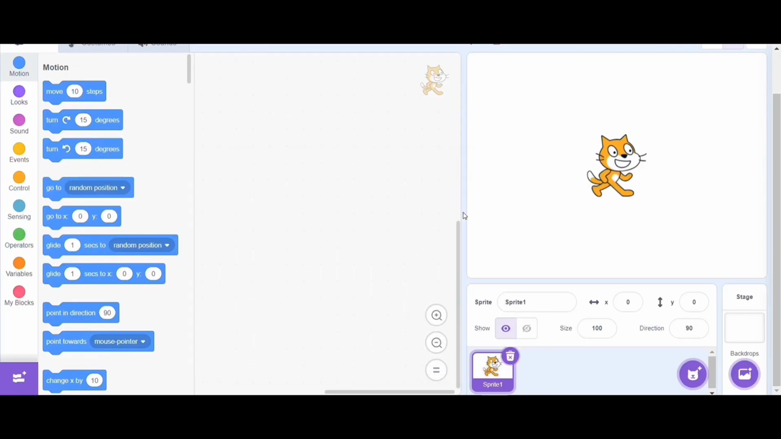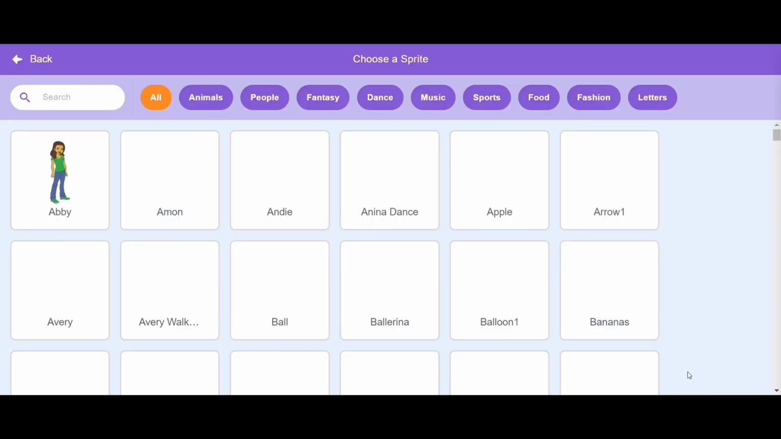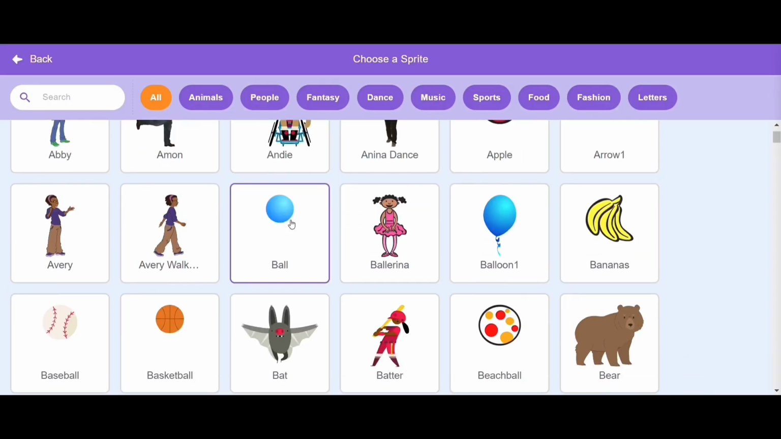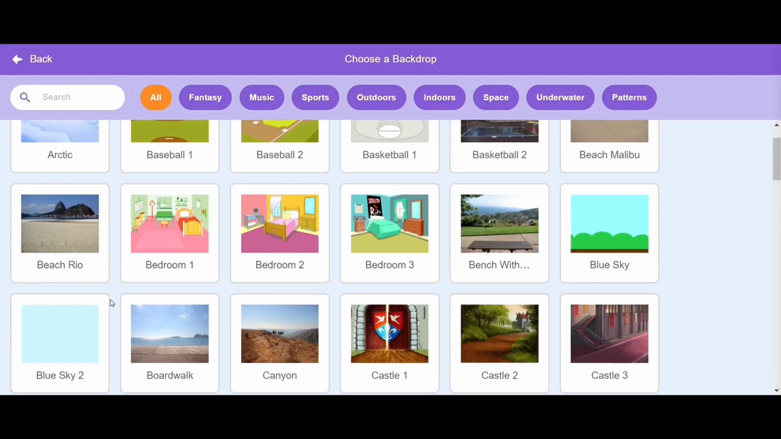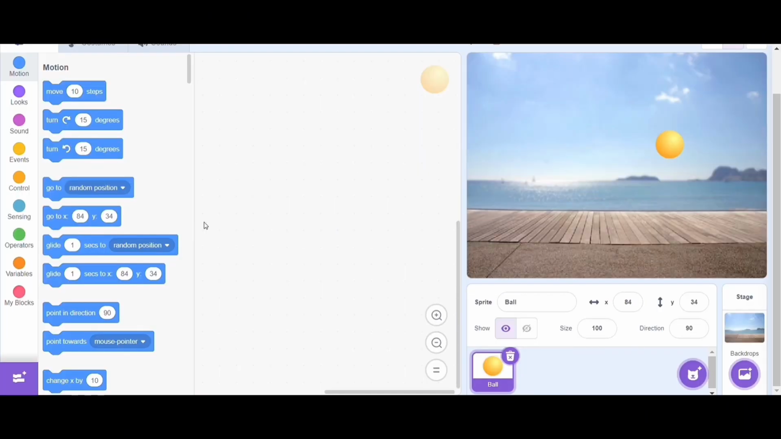Let's start with our first subject. We can remove the cat over here and choose our new sprite. In this case, we're gonna choose a ball. Now let's change the backdrop. You can click on the backdrop and choose whichever you like. I'm gonna go with the ball walk.